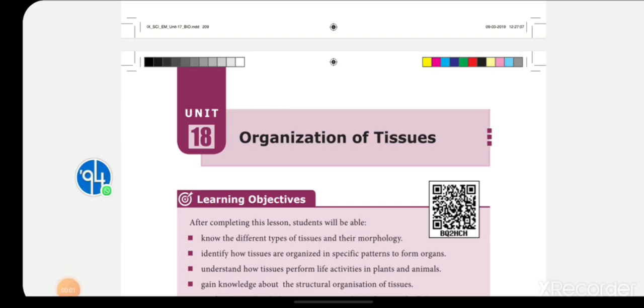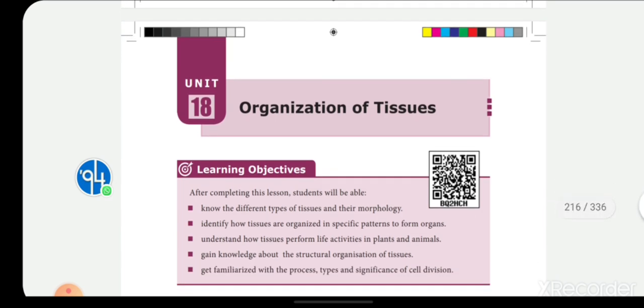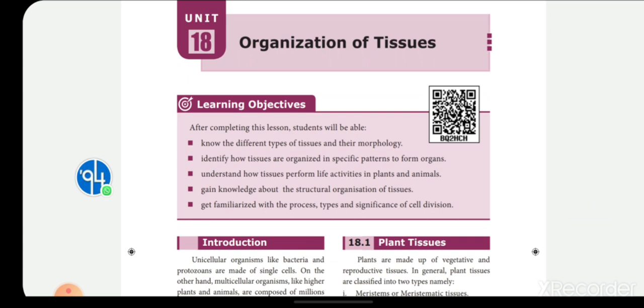Okay, so simple tissue is made up of one cell type. Sorry children, there was some disturbance in the recording. Sorry, please bear with it. Okay children, so I am discussing complex tissue. A complex tissue is made up of many different types of cells. Examples for complex tissues are xylem and phloem, as I said already. Xylem is made up of 4 different types of cells, that is xylem parenchyma, xylem tracheids, xylem vessels